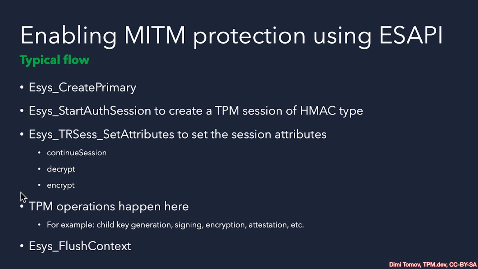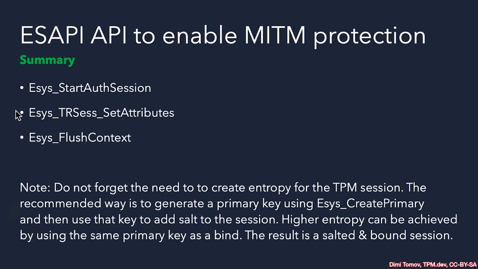Is that child key generation? Is that signing, encryption? Whatever the operation is, make sure to add that session in the authorization slots of that command. And this is usually placed after the first authorization slots. Maybe there's a password authorization, maybe there's other policy authorization. In summary, we need to start a TPM session using ESYS_StartAuthSession of type HMAC.